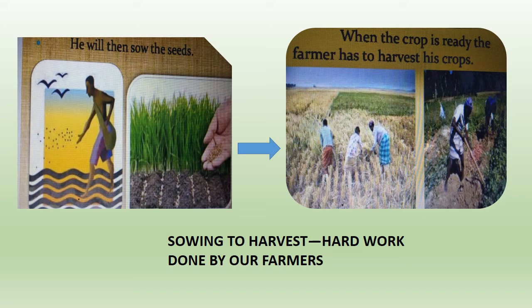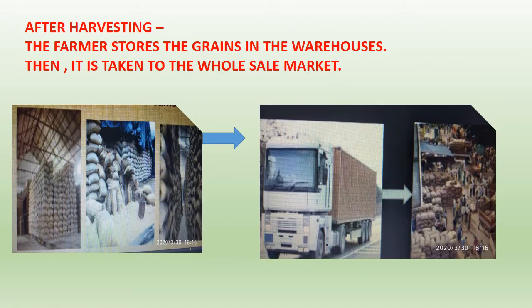Then the third process, look at the arrow from the first picture that is going to the second one. The crop is ready for harvesting. That process we'll do later on. Okay, so when it is ready for harvest, the farmer, now after harvesting, stores the grain in